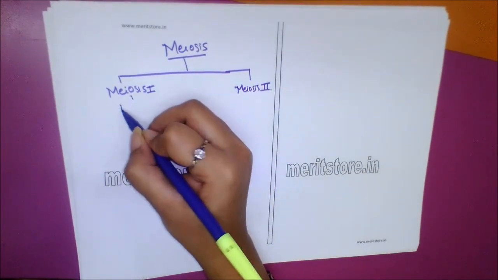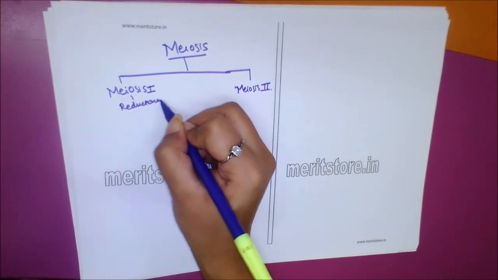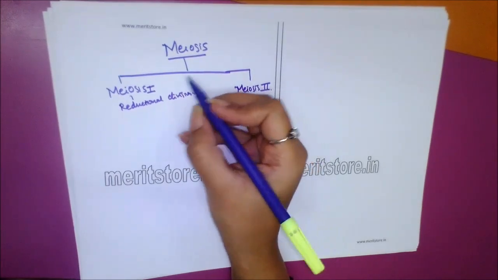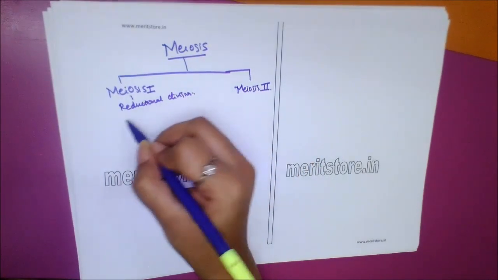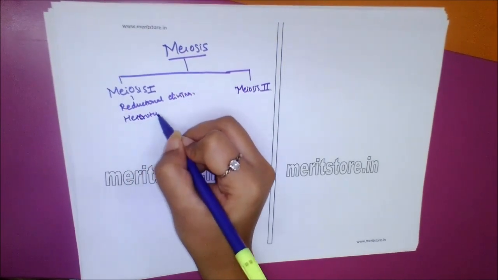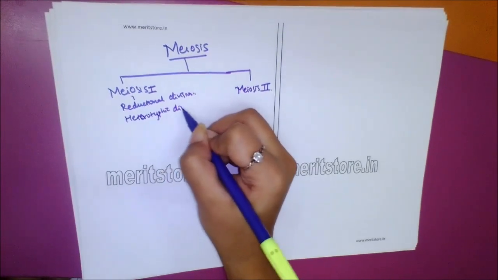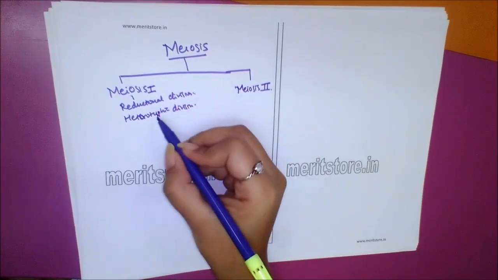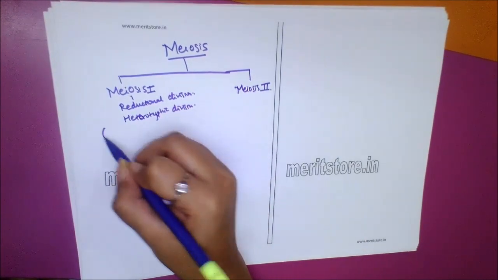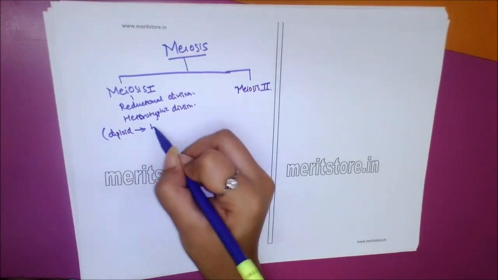Meiosis 1 is also called reductional division, also called heterotypic division, because it brings about a change from diploid to haploid.